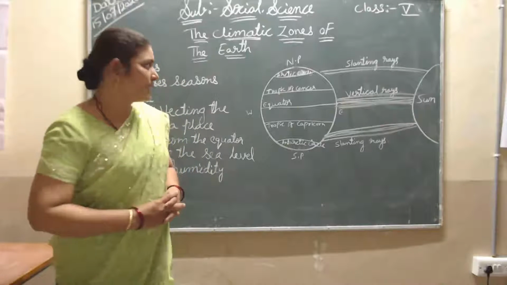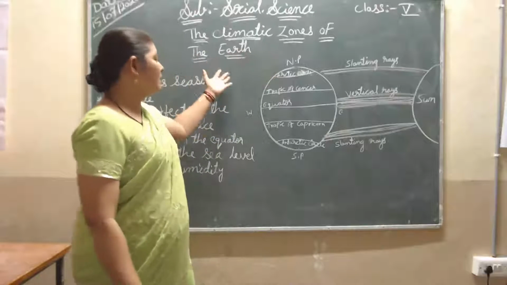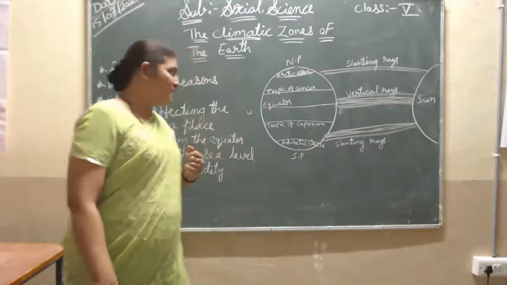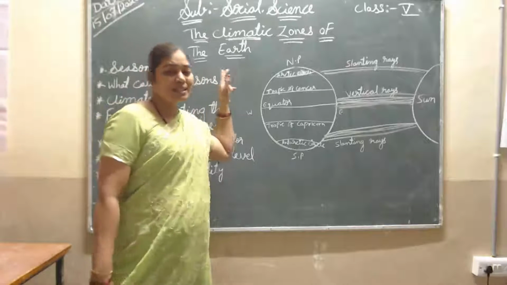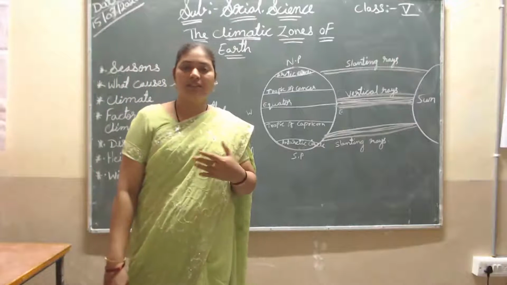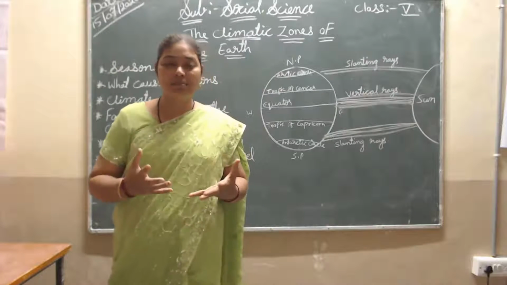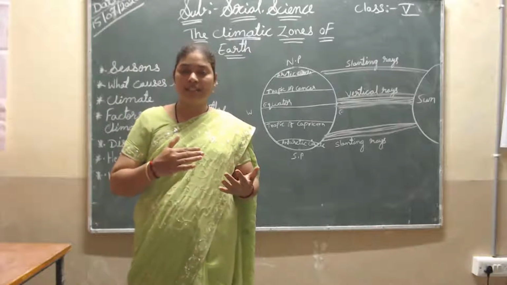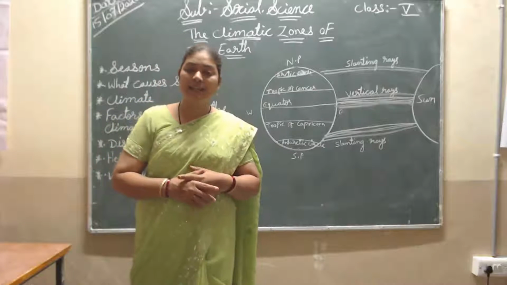Now I am going to explain to you about the climate zones of the earth. In climate, two things are important. First, seasons. You all know the seasons, children. First the summer season, then the rainy season, then the winter season. So the seasons are changing.